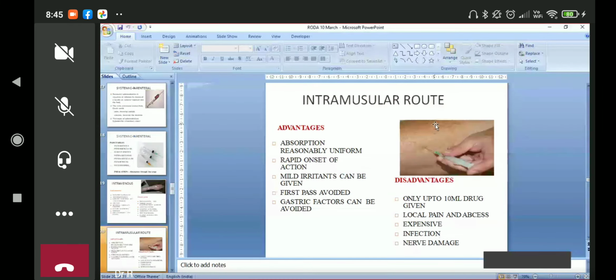Intramuscularly. Who will say the best site for administration of an intramuscular injection, which you have studied in your anatomy? Anybody? So, deltoid. Wonderful. Now my question will be, which part of the deltoid? Deltoid has three types of fibers: anterior, middle, and posterior. So, middle fiber, middle part. Oh, wonderful. Your anatomy is really good. I appreciate it. So the middle part of the deltoid. Why deltoid? Why not biceps? Why not triceps?